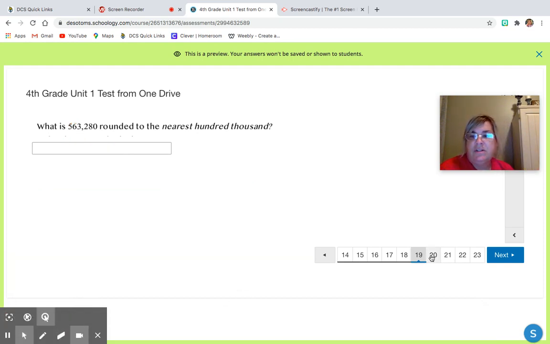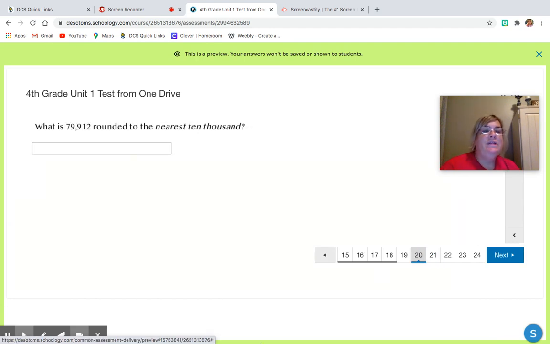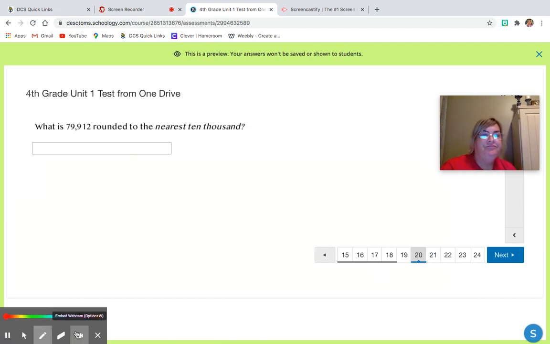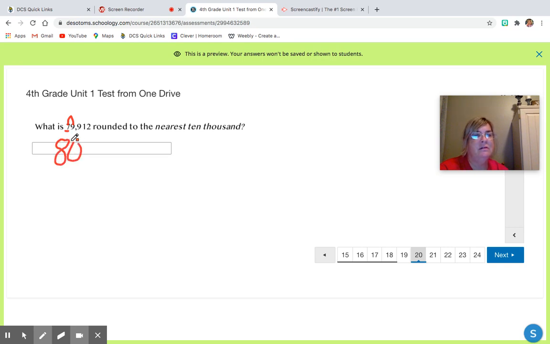All right, question 20. What is 79,000 rounded to the nearest 10,000? So we're doing the 10,000s place. This 7 is in the 10,000s place. He slides to the right. 9 would be in that group of 5 or more, so we're going to add one more. 70,000 plus 10,000 would be 80,000. Okay, so that would be rounded to the nearest 10,000. So on a number line, this is closer to 80,000 than it is to 70,000.